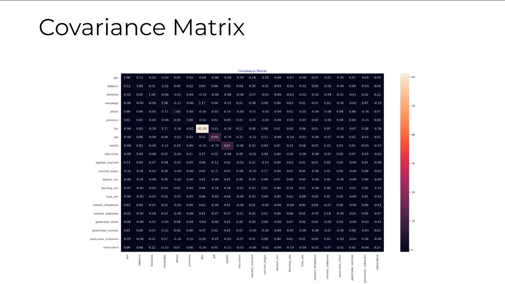PDAYS and previous also exhibited positive covariances, indicating a potential connection with the likelihood of subscription. Also, features like month, housing yes, contact unknown, and P outcome unknown have shown relatively negative covariances with subscribed data. This tells us that months, having a house loan, and contact unknown methods of previous outcomes might have a lower likelihood of leading to a subscription.